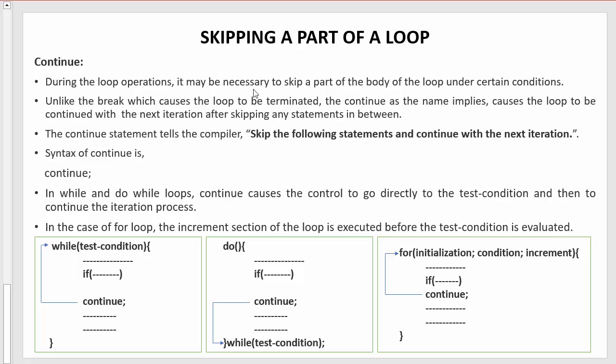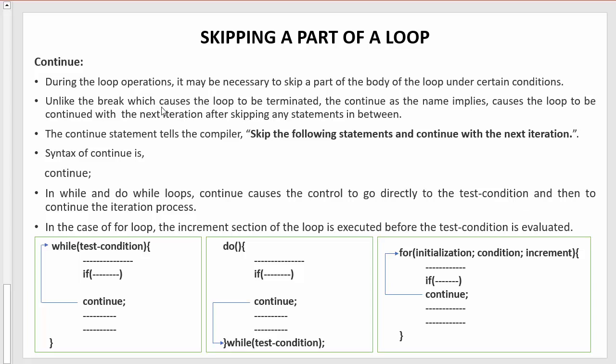During the loop operations, it may be necessary to skip a part of the body of the loop under certain conditions. Whenever we will be using a loop, it may be a while loop or a for loop or a do while loop, how many times the instructions present under that loop are going to execute will be decided based on the condition which we use in the loops. That means suppose the value in the condition is 10, that means 10 times the instructions present under the loop get executed. But sometimes it may be required that any of the iterations in the loop needs to be skipped.